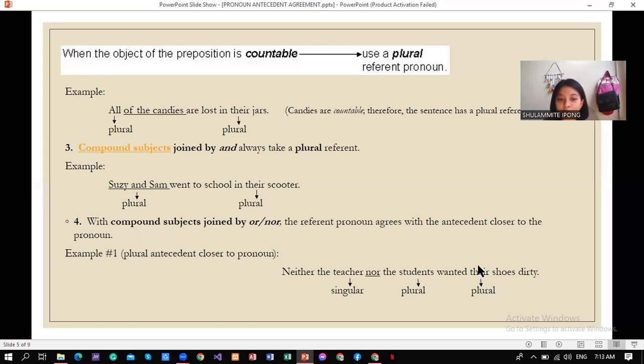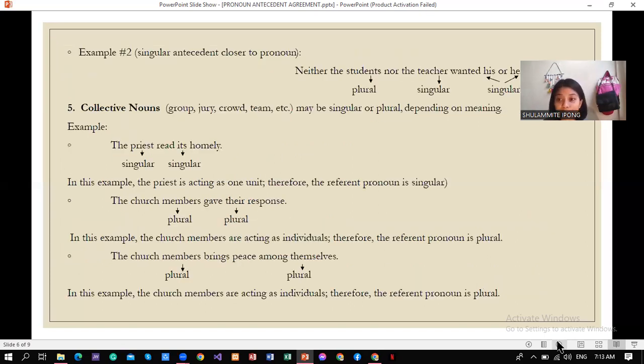So we must use a plural antecedent. Next, rule number 5. Example number 2. Singular antecedent closer to pronoun. For example, neither the students nor the teacher wanted his or her shoes dirty.